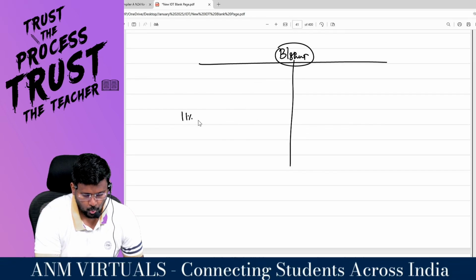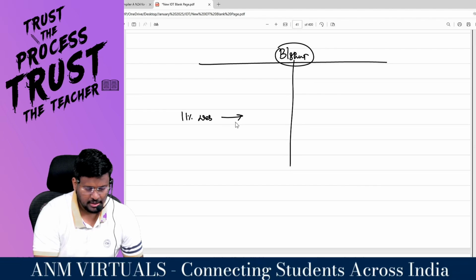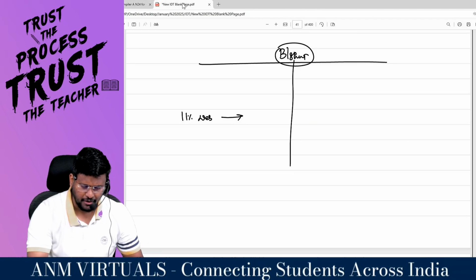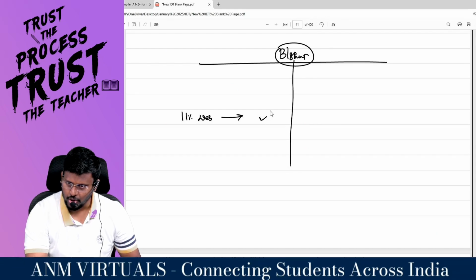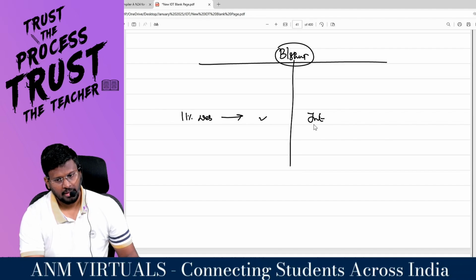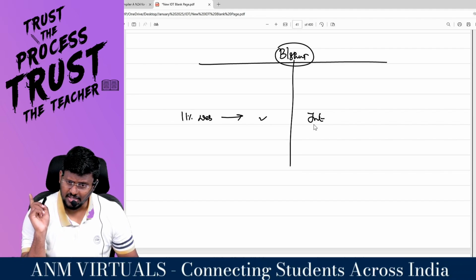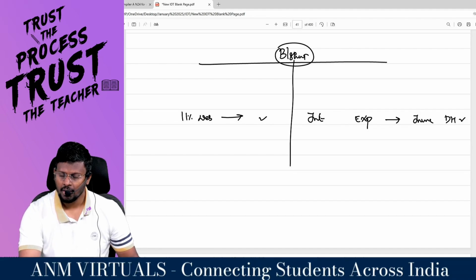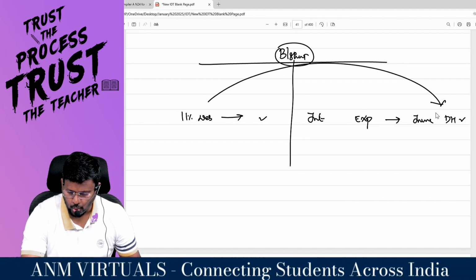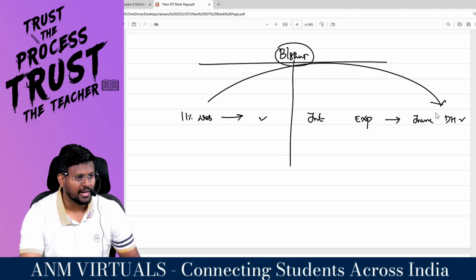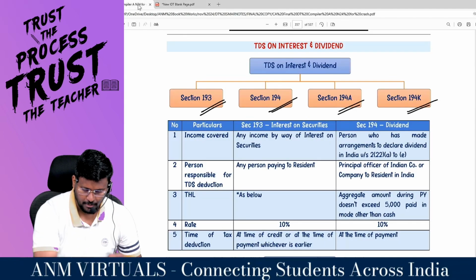We are going to issue 11% debenture. Sir, if you are having money, you tell me, will you subscribe the debenture of A&M classes? If you subscribe the debenture of A&M classes, I have to pay you what? Interest. That interest will be debited to P&L account of A&M classes. That's an expense to A&M classes and income to the debenture holder. Correct, sir? So what A&M classes is supposed to do is, in order to claim that deduction, they are supposed to deduct TDS.